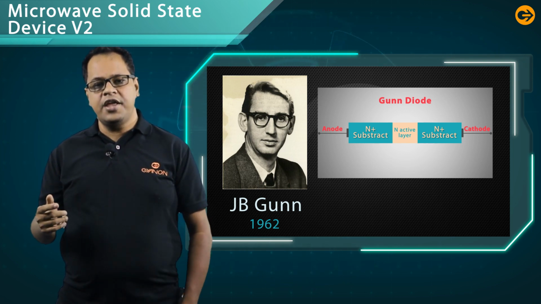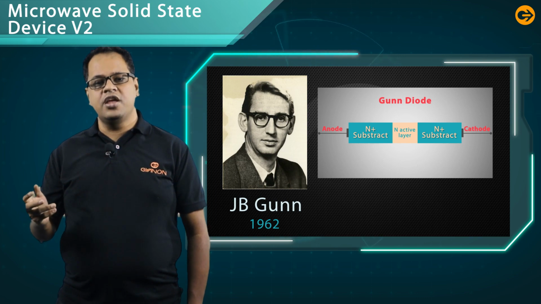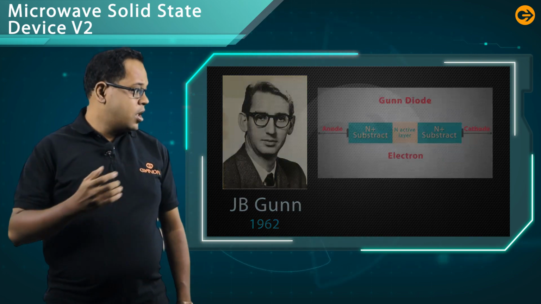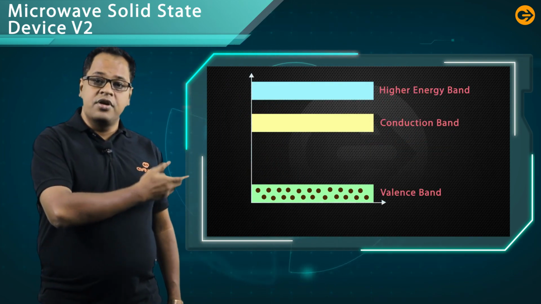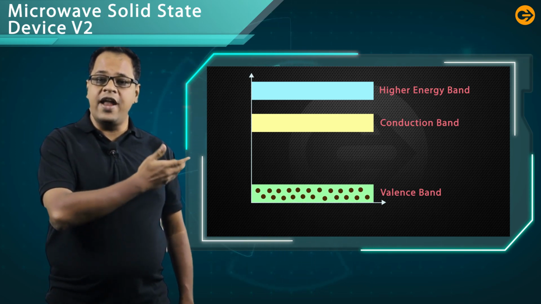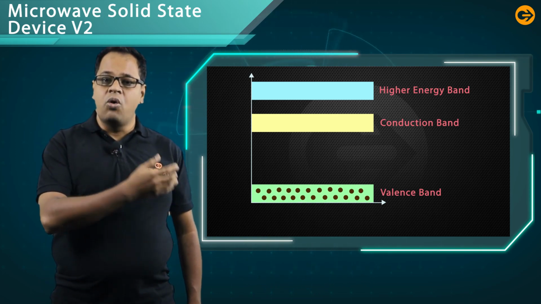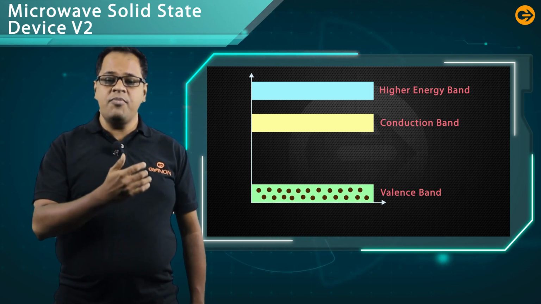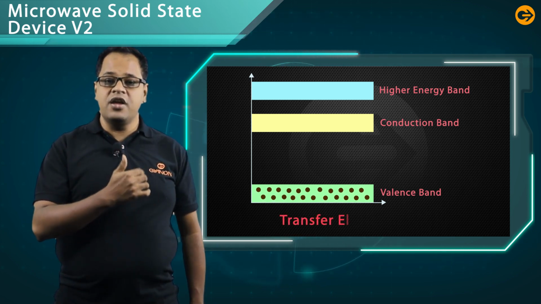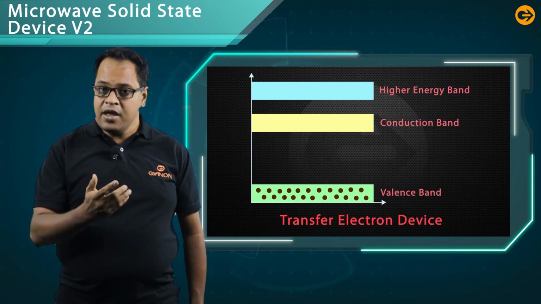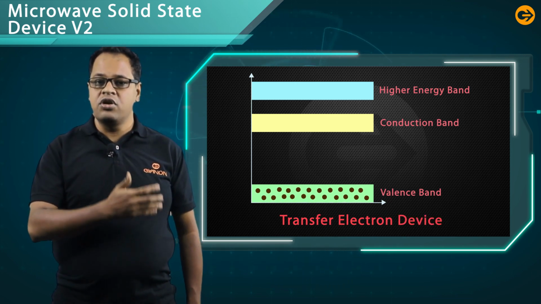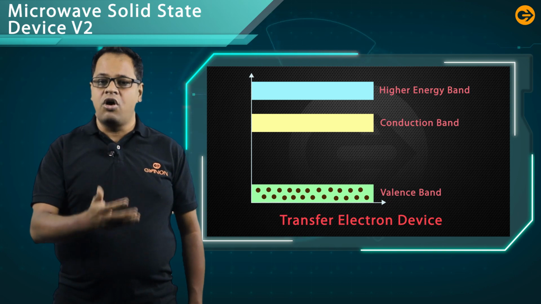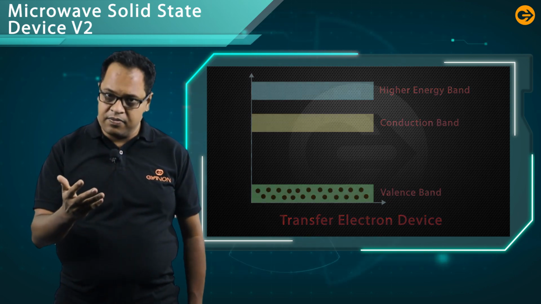In an N-type device, the majority carrier is the electron. Now, electrons transfer from one valley to another, that means from one band to another band. That's why the device is called a transfer electron device. Why? Because it transfers electrons from one valley to another, or one band to another.